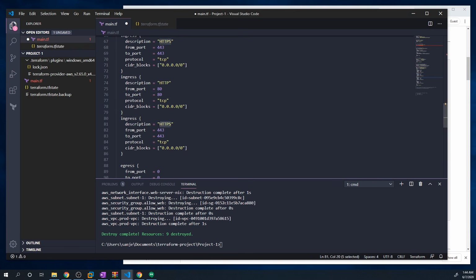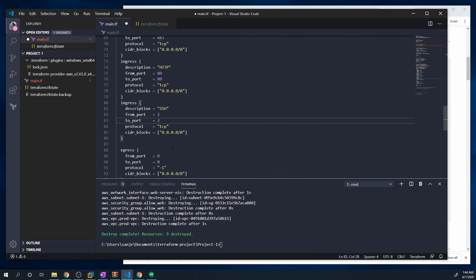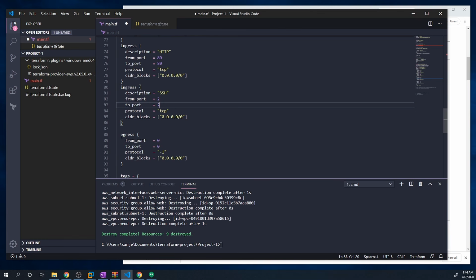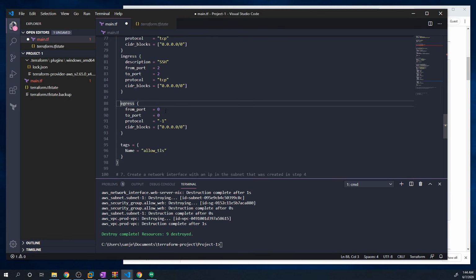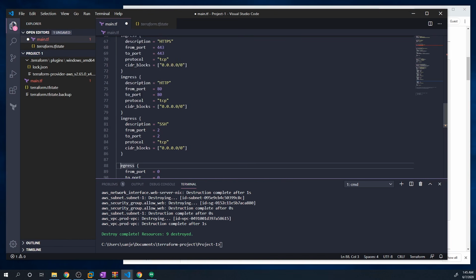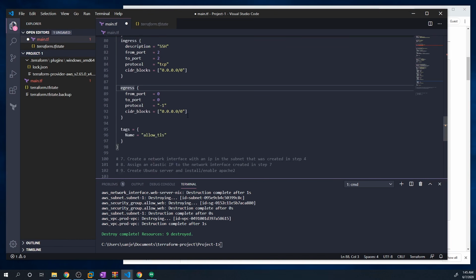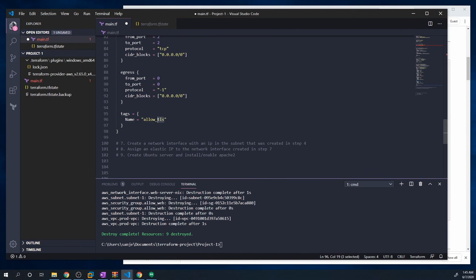And then finally, we want one for SSH. So this is going to be port 22, TCP, and then, yes, any IP address. And if you look at the example for the egress, this is just saying that we're allowing all ports in the egress direction. And when you put in -1 for the protocol, it means any protocol. And for the CIDR block, it means any IP address. So this is exactly what we want for the egress policy. What's more concerning is always setting up the ingress policy. And we can change the tag to allow, call it allow web.